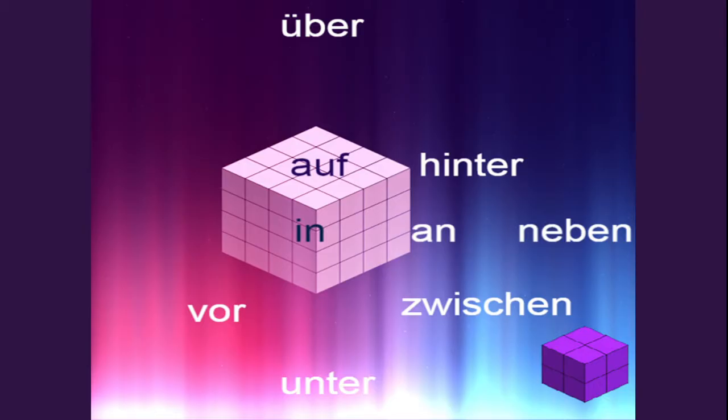There are 9, and these are über, which means over something; auf, on something; then in; vor, in front; hinter, behind; an, very close by; neben, not so close, but again close; zwischen, between; and unter, under.